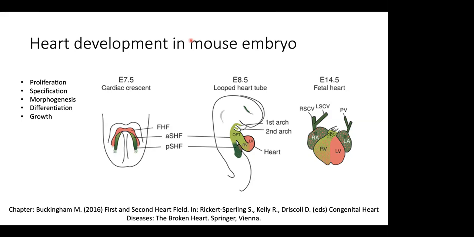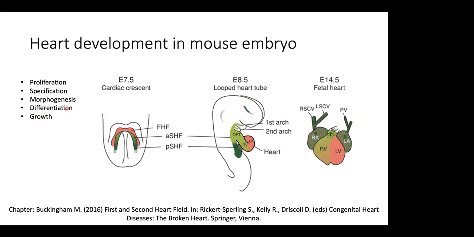There will be two heart fields that form, and during development at about embryonic day 7.5, these two heart fields will be coming together because eventually they are going to fuse, as I mentioned earlier. Then they will start making the different structures of the heart, starting with the heart tube.